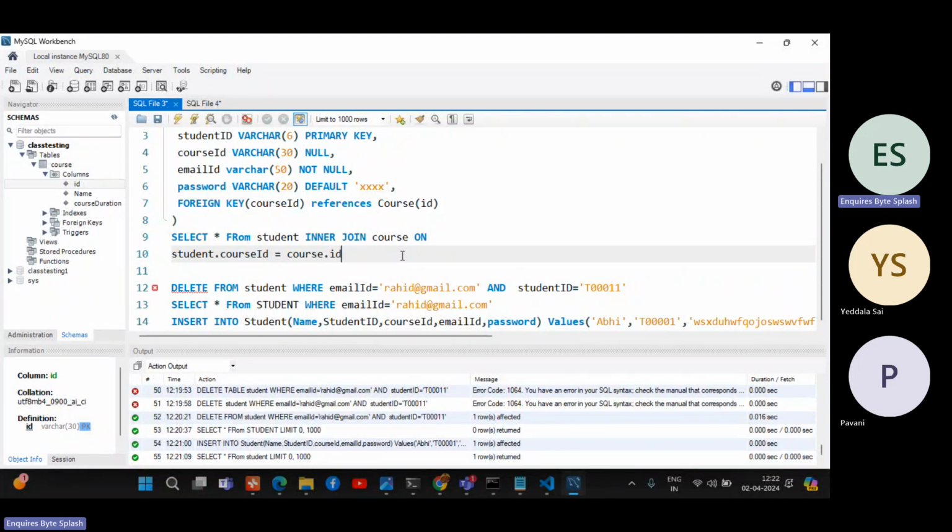That is distinct. While filtering, take an example: I want to fetch only one record for one course. For example, only one person from one course, so that I can just see course name, course ID and duration. That is my requirement. There are 10 persons in the same course. I want to take distinct of that course ID so that I get only one record per course. Why? Because I want to just see the course ID, course name, and course details, not every student. At that time, I will use distinct. So how can you do distinct? Take an example: student distinct email ID. So now it will apply.